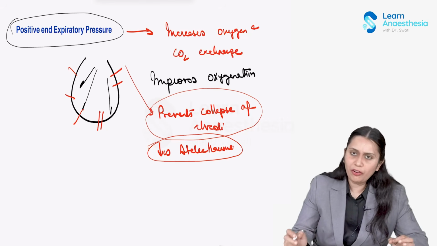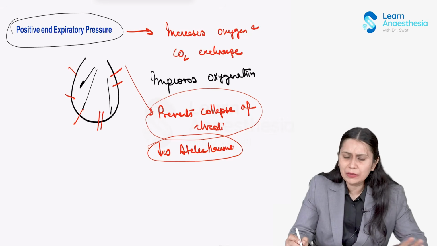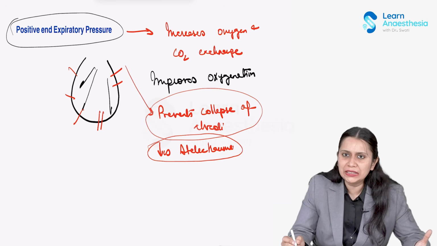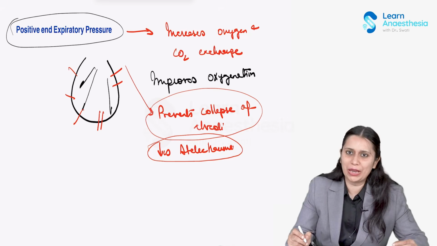The demerit of PEEP is that when PEEP is applied, especially high PEEP, the intrathoracic pressure is increased. Minimal PEEP is not a problem. But whenever intrathoracic pressure is increased, the venous return decreases, and hemodynamic imbalance can happen. Apart from this, a very high PEEP can itself cause barotrauma.